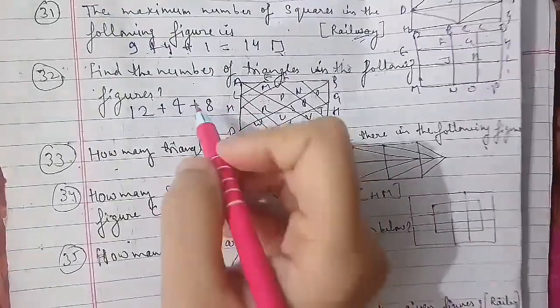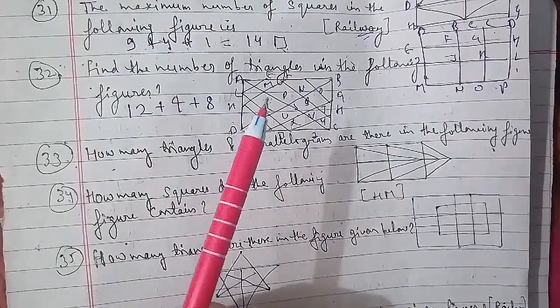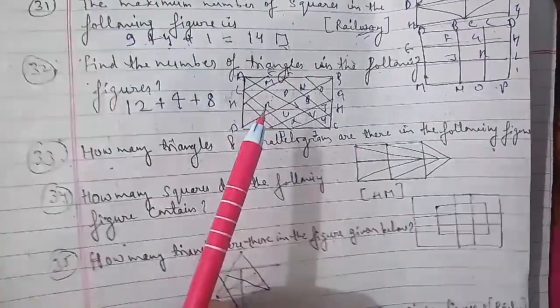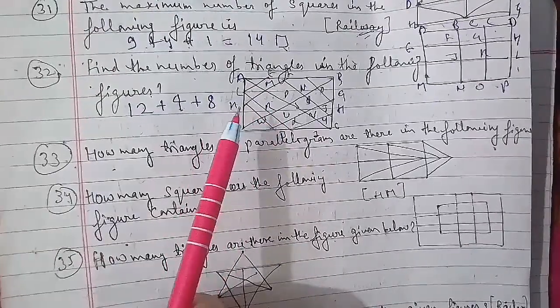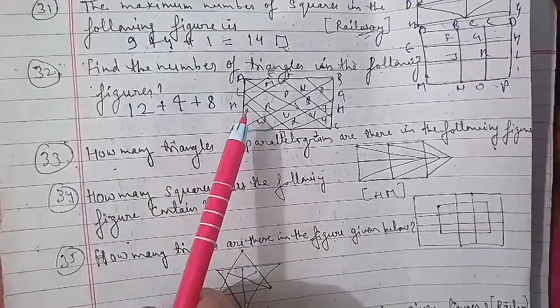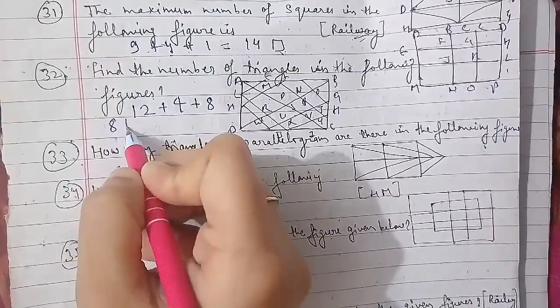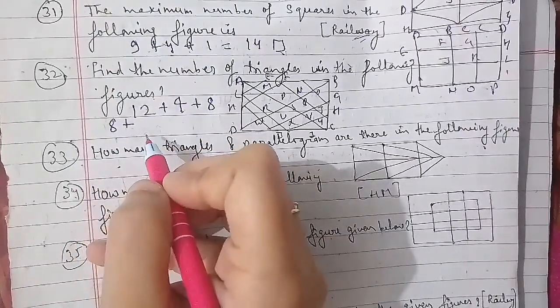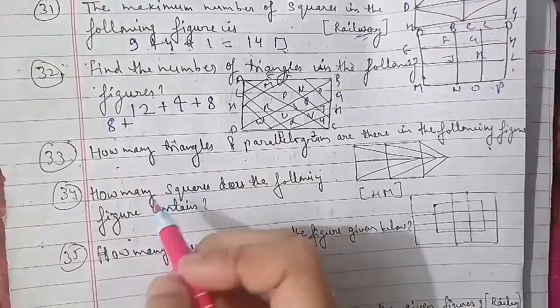We'll go ahead with the next one, the 33rd question of the session, and that is also an important one. How many triangles and parallelograms are there in the following figure? You have to tell the number of triangles and parallelograms in this figure, as you can see here. The options we have are 21, 17; 19, 13; 21, 15; and 19, 17.